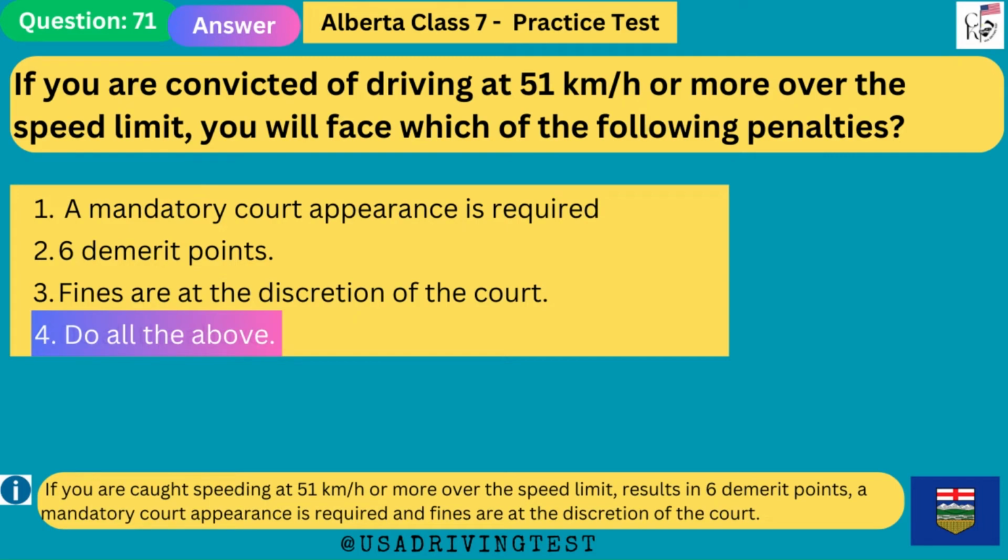If you are caught speeding at 51 km per hour or more over the speed limit, it results in 6 demerit points, a mandatory court appearance is required and fines are at the discretion of the court.